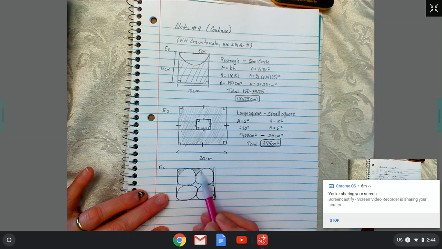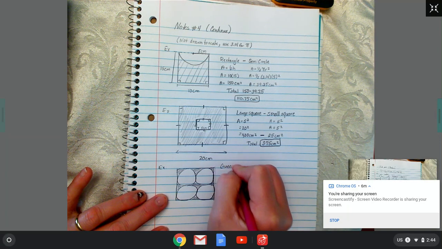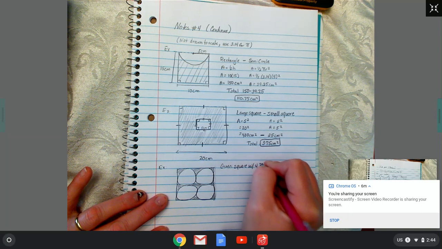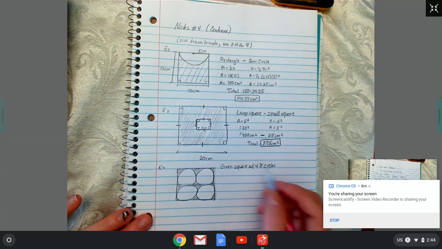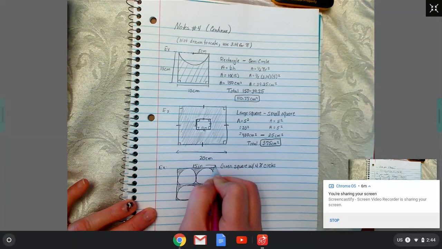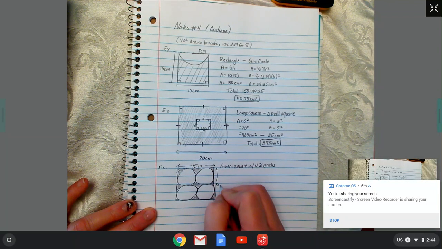All we're finding the area of is this little bit where those circles don't cover. So we're given a square with 4 congruent circles. The sides of the square are 15 inches both ways.